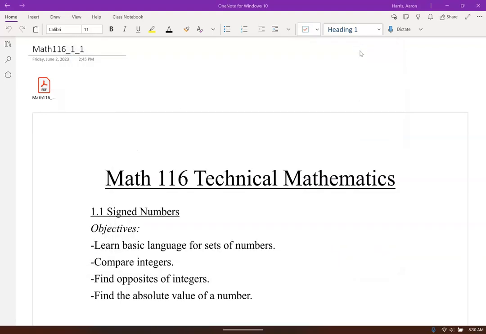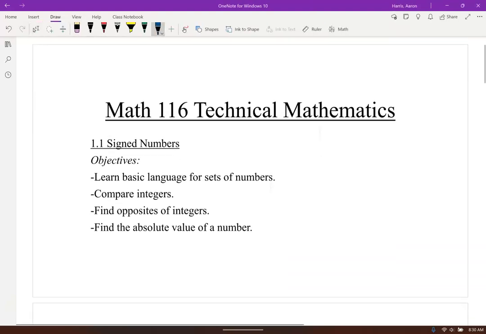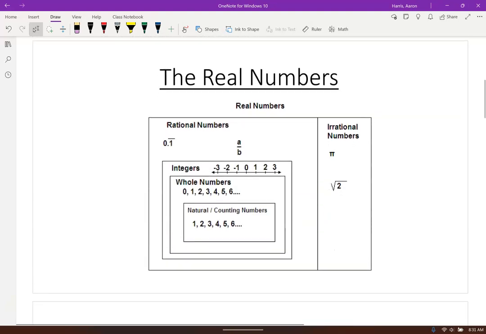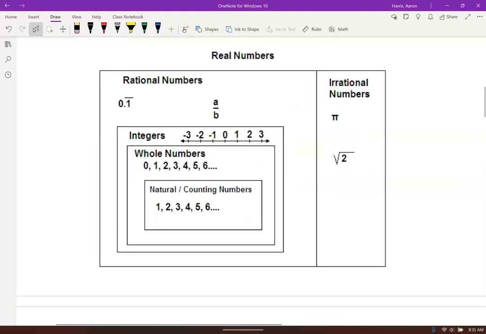All right, we're getting into signed numbers. Pull out my pen here. There's our objectives for this section. Let's just talk about the real numbers real quick. So, just a little bit of vocabulary.